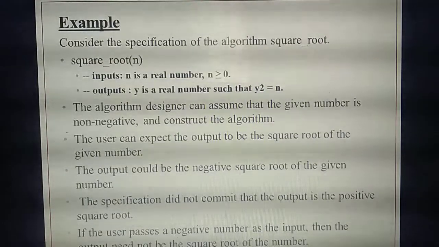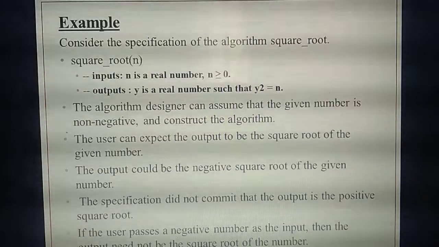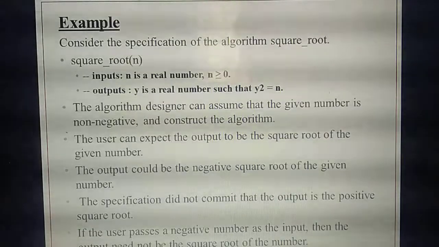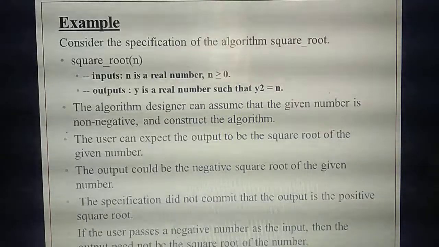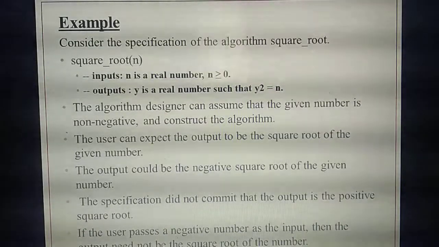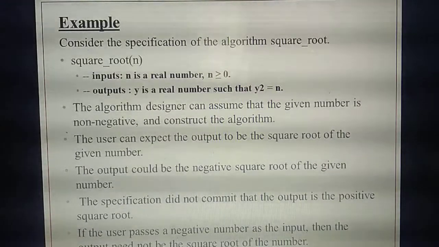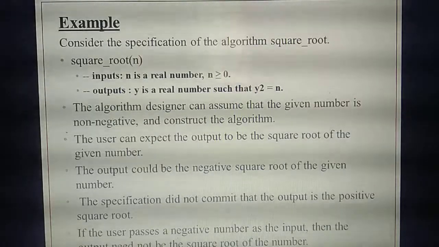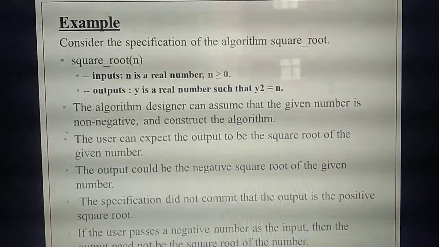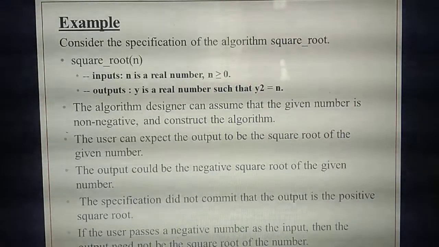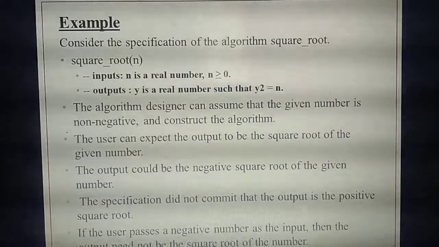So if you are giving a negative number, what output will you get? I am telling you, the condition you are giving is a non-negative number. But if you give a negative number, what output will you get? For example, minus 2 square. What output will you get, minus 4 or plus 4? Minus 2 into minus 2 is plus 4. So even if you give a negative number, you will get the positive square root. The output will be a positive number.